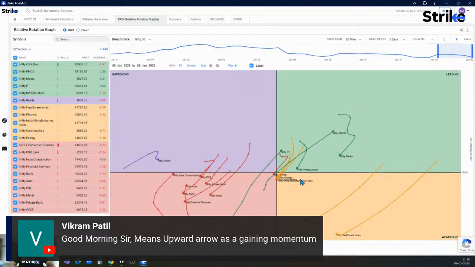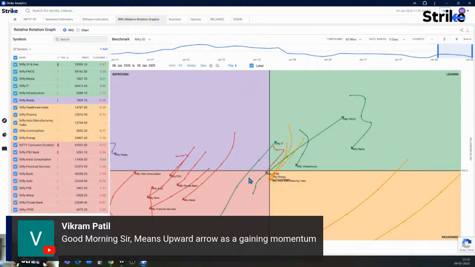Yeah. So on the 60-minute time frame chart, we can see that the arrow of Nifty IT is headed north, sloping upwards, and it is also sloping towards the right hand side. Similarly, even FMCG. These two counters have high, positive momentum, and they are outperforming the benchmark. So today, if you would like to place your bullish bets in today's market, then IT and FMCG is something that you can watch out for.